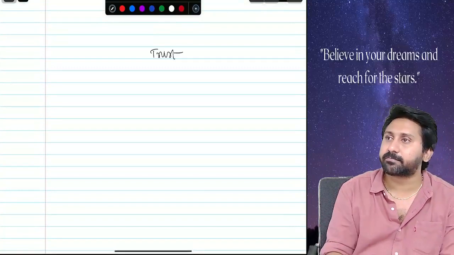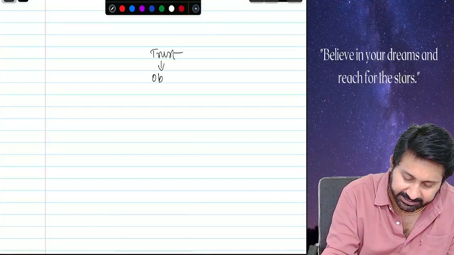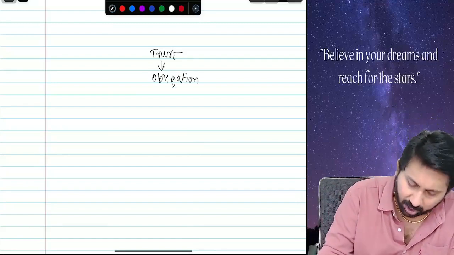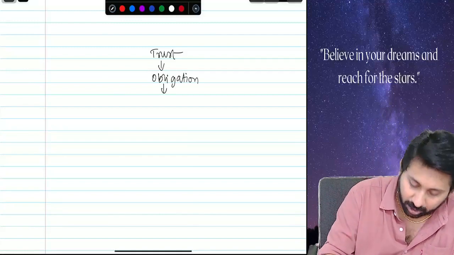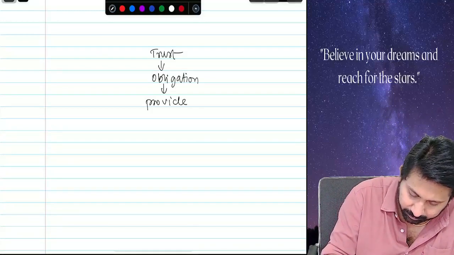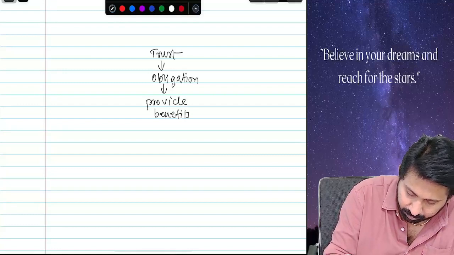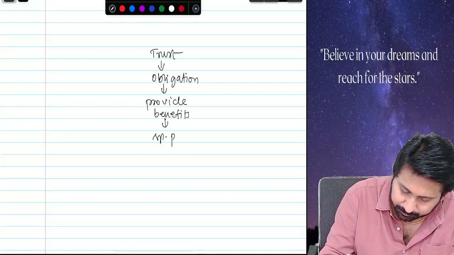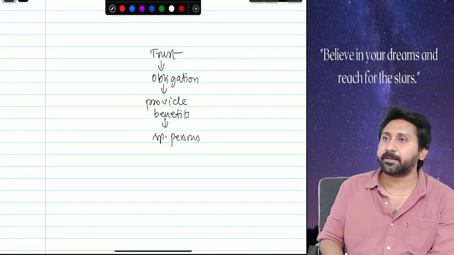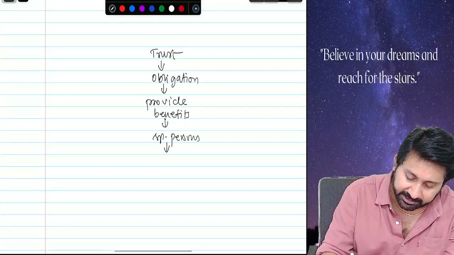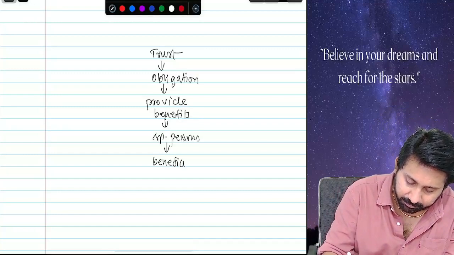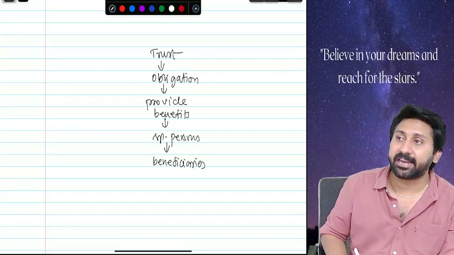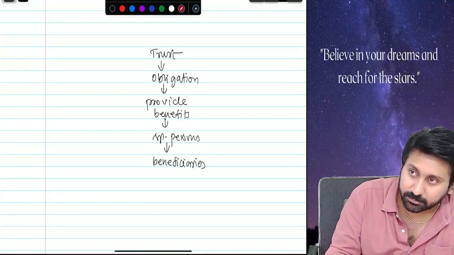What is a trust? A trust is basically an obligation. Obligation to do what? Obligation to provide benefits. Provide benefits to whom? Specified persons. These specified persons are called beneficiaries.